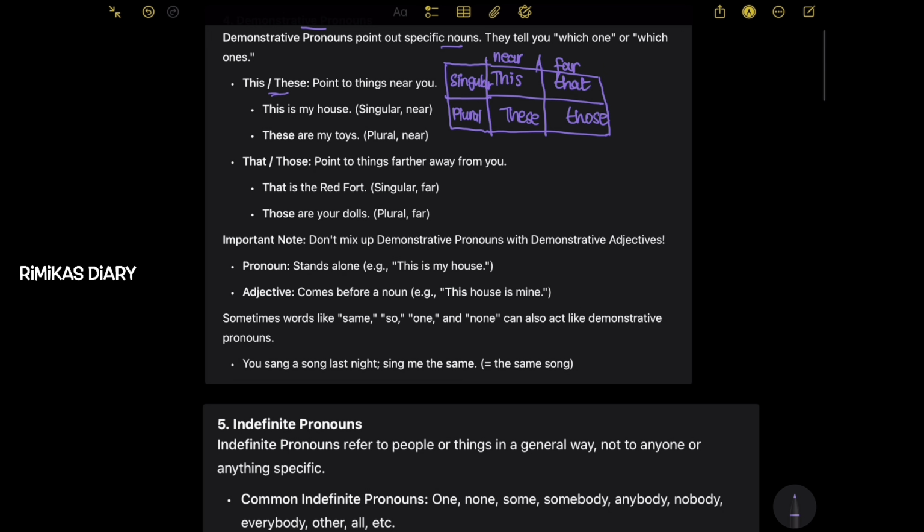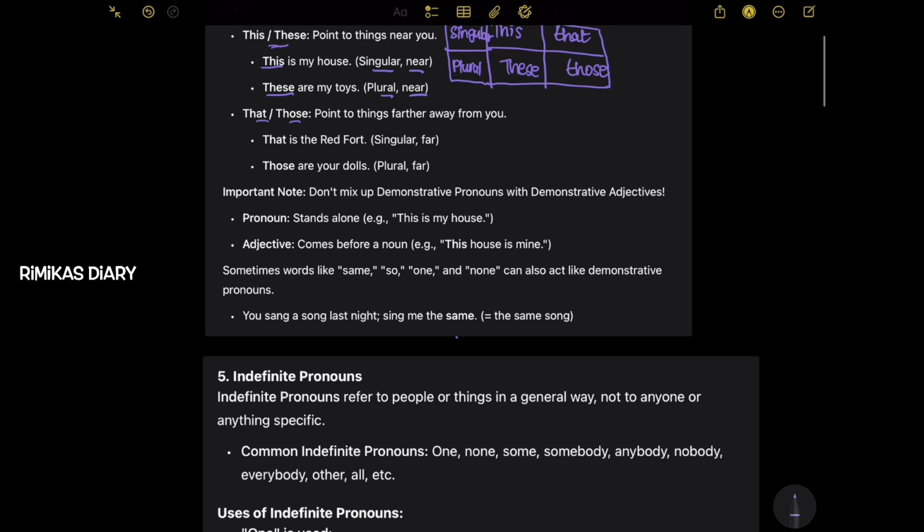So first, this and these point to things that are near you. This is my house. So it's singular and it's near you. These are my toys. So plural and it's near you. That and those point to things that are further away from you. That is the red fort. So it's singular, it's far. Those are your dolls. So those, it's plural and it's far.